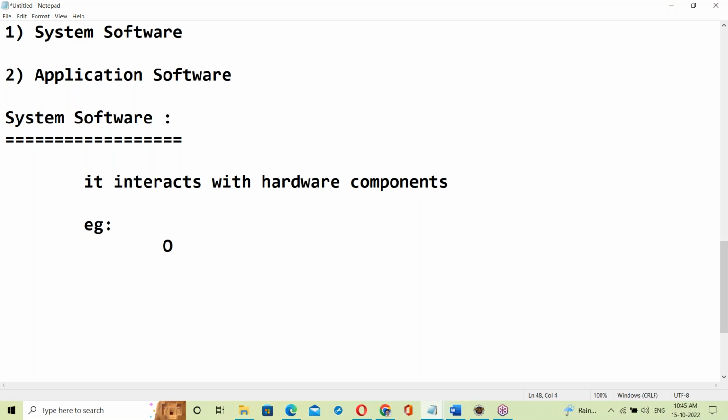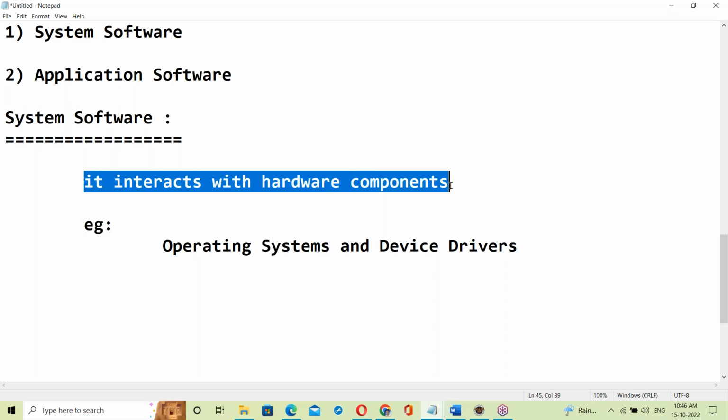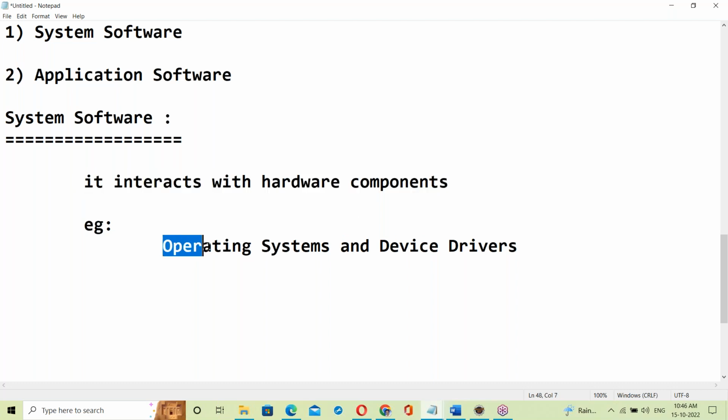For example, operating systems and device drivers. Operating systems come as system software. Operating systems and device drivers, they are system software.